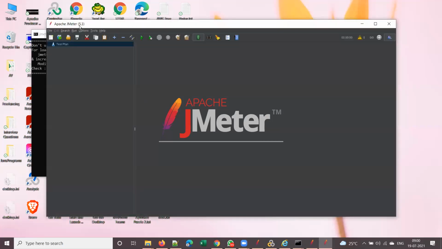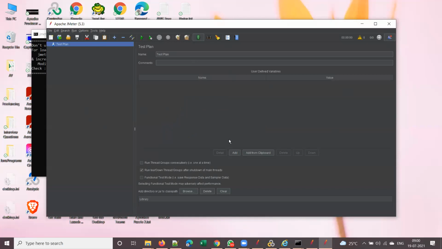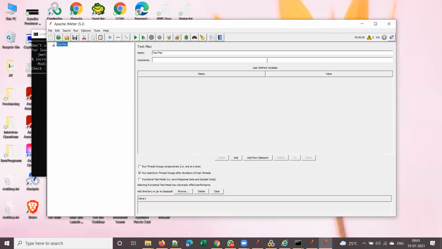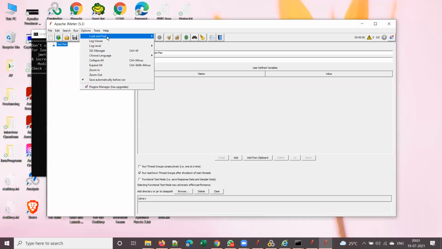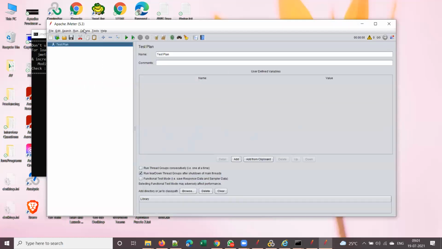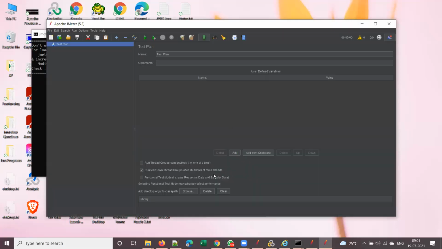This is 5.3, right? In any version, by default, you will have the dark theme. If you want to select a different theme, go to look and feel and select either Windows or Windows Classic or whatever you like. So I'll select Windows Classic. Did you observe here, in 5.3 you don't require a restart. Automatically the theme is applied, isn't it? Suppose I want to switch back, see, it is automatically getting applied. If I want to come back to Darcula, it is automatically applied once you select the theme.